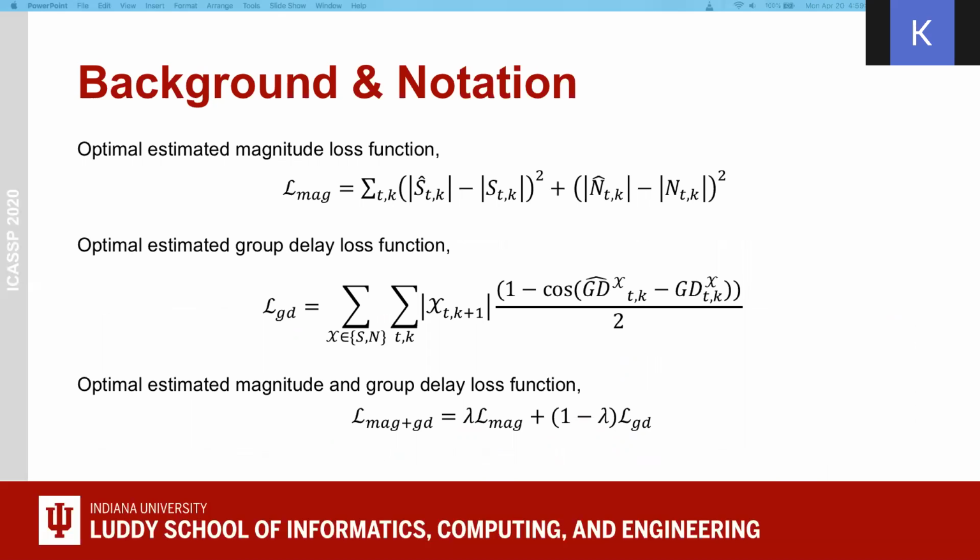Now, we can model a deep architecture to learn the magnitude and group delay in the time frequency domain. For learning magnitude, the optimal estimated magnitude loss function, LMAG, is the sum of mean square error of magnitude between clean and estimated speech and between noise and estimated noise. For learning group delay, the optimal group delay loss function, LGD, is the sum of cosine distance of group delay between clean and estimated speech and between noise and estimated noise. Therefore, the combined loss function LMAG+GD is the weighted average of LMAG and LGD.